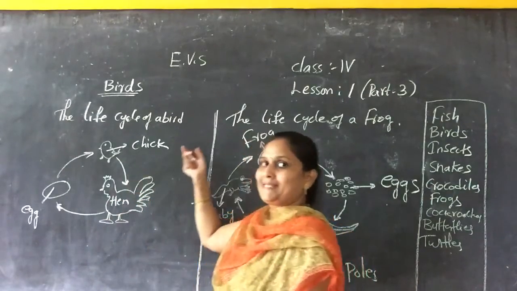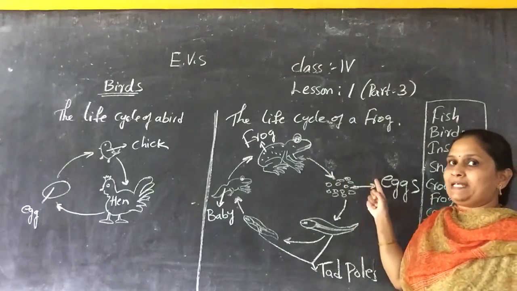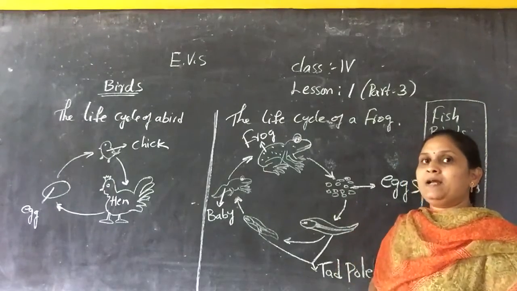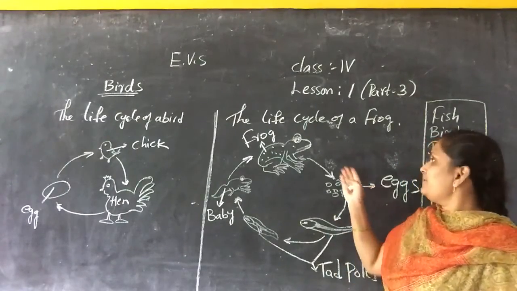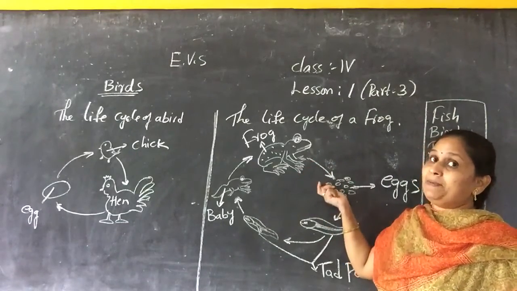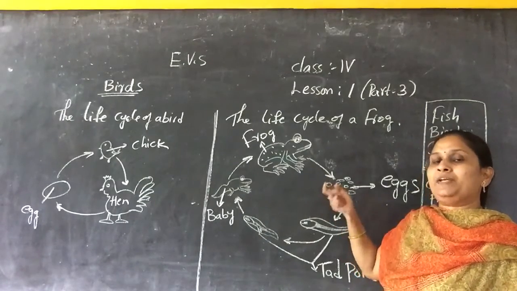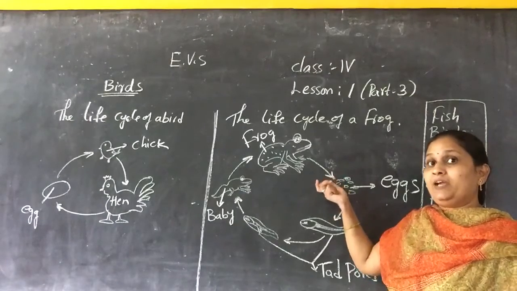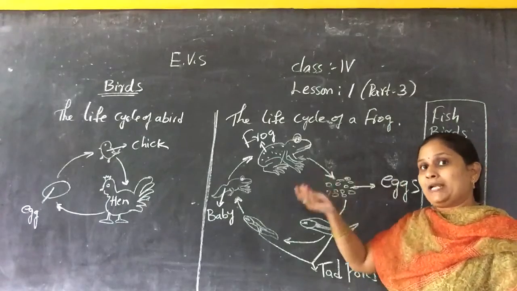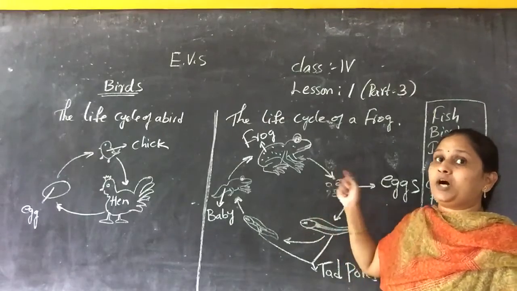Now coming to one more example, the frog. The frogs also reproduce by laying eggs, and they increase their population. See, for example, the frog is called an amphibian. What is the meaning of amphibians? Animals which live on land and in water. Okay, live on land and in water. Those types of living things are called amphibians.